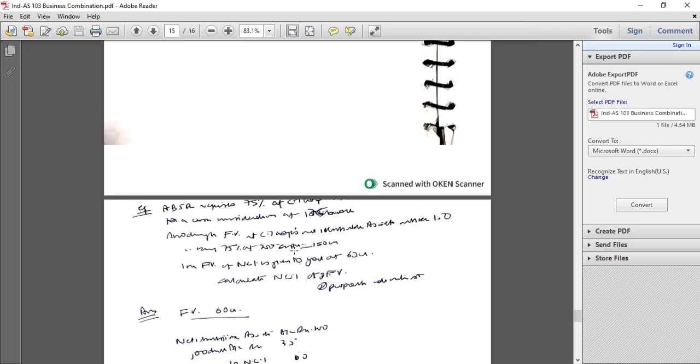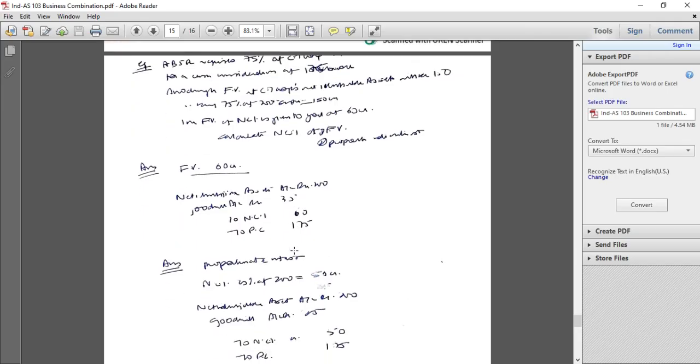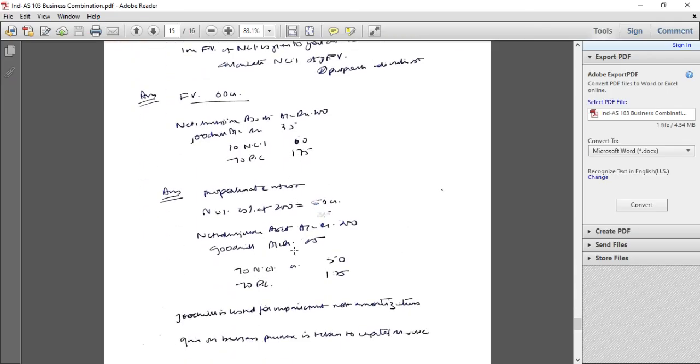Fair value of NCI is 60 crores, to purchase consideration 175 crore. Goodwill will be balancing figure, that is debit 35 crore. In proportionate cost method, NCI would be 200 into 25%, that is 50 crore. Net identifiable assets 200 crore, to NCI 50 crores, to purchase consideration 175 crore. And goodwill will be balancing figure, that is 25 crores.